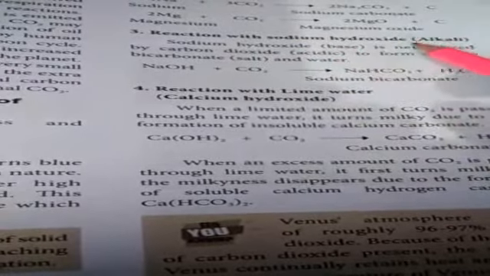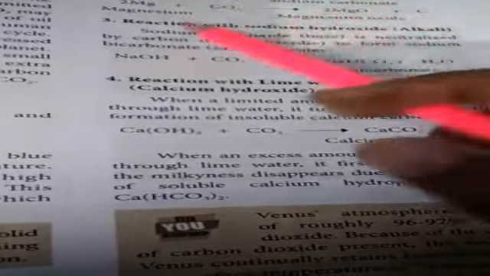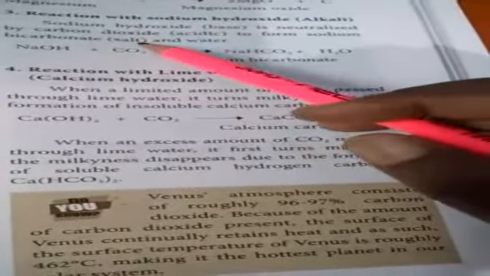Reaction with sodium hydroxide. Sodium hydroxide is also known as an alkali. Sodium hydroxide is a base, and it is neutralized by carbon dioxide, which is acidic, to form sodium bicarbonate salt and water.